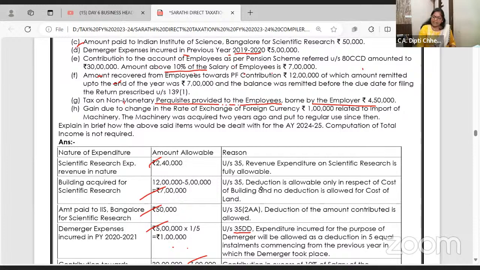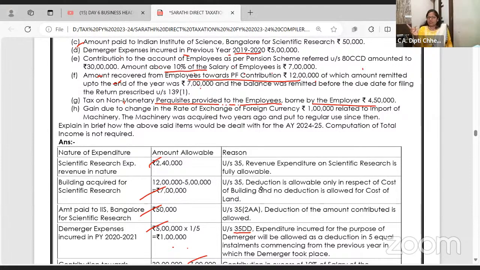Come back to F, please, all of you. Amount is recovered from employee towards PF contribution, 12 lakhs. Out of which amount remitted at the end of the year is 7 lakhs and balance was remitted before due date of filing the return. Now, employees' contribution to PF you have to pay by 15th of next month.